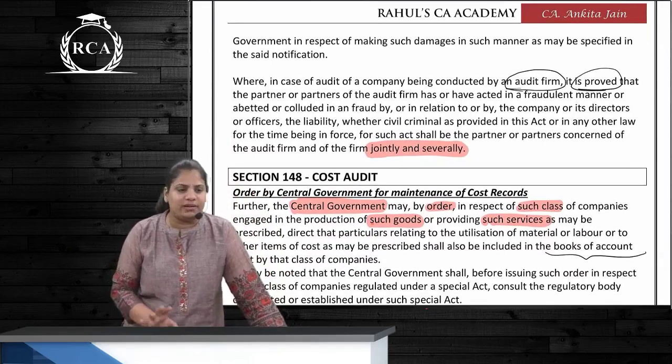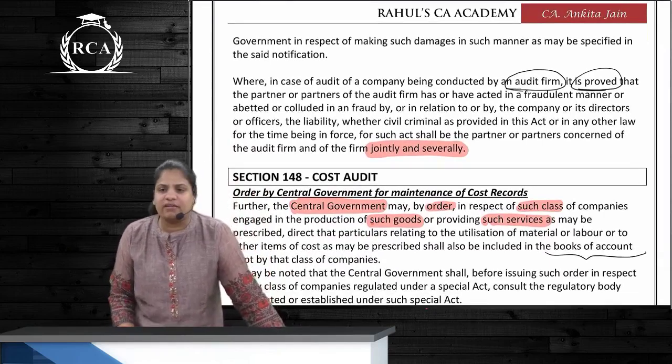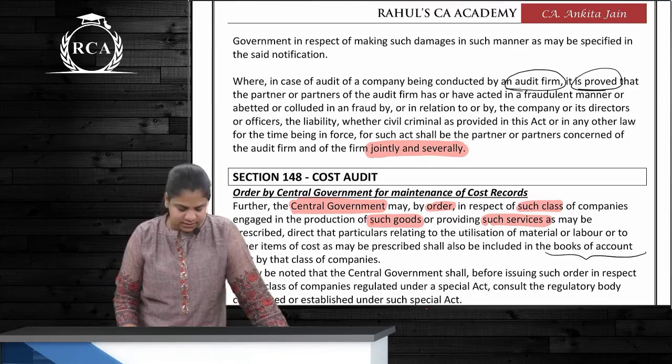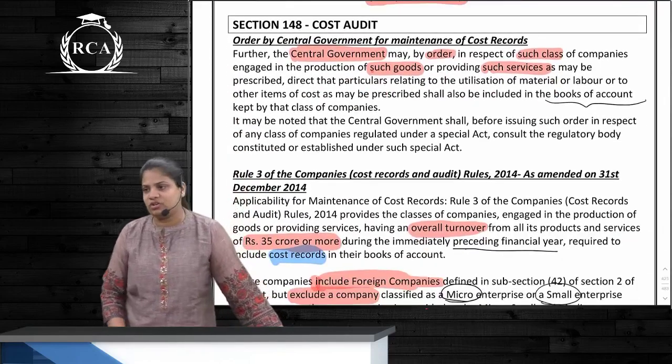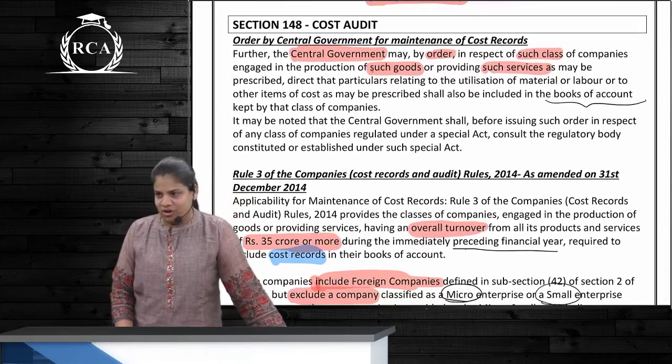It is joint and several. Everyone is going to be liable. Is this clear? Then 148 is a total separate section which talks about cost audit, correct?